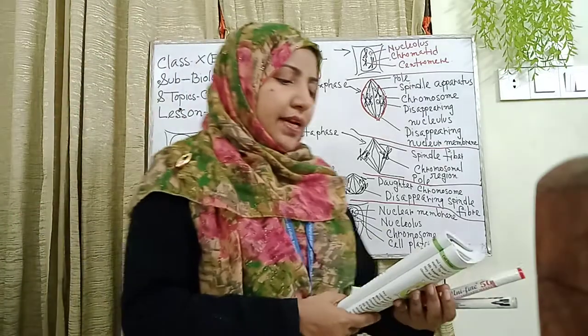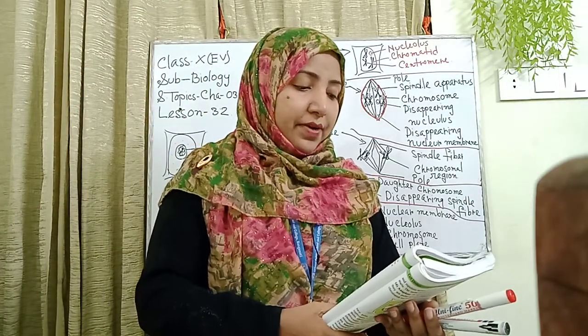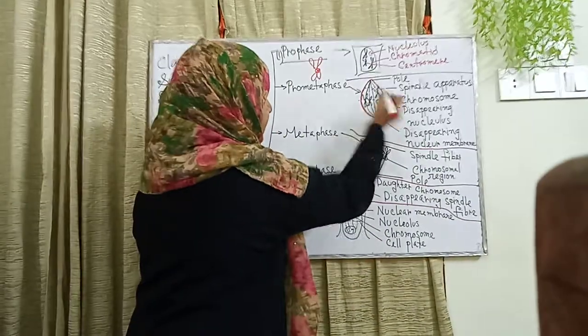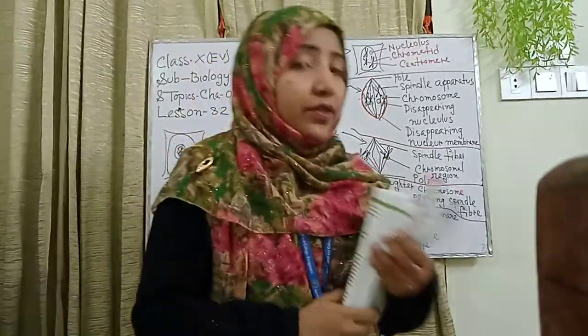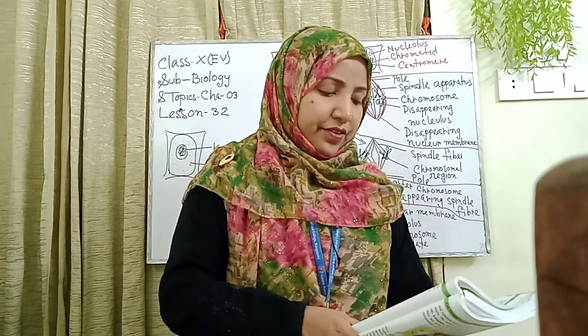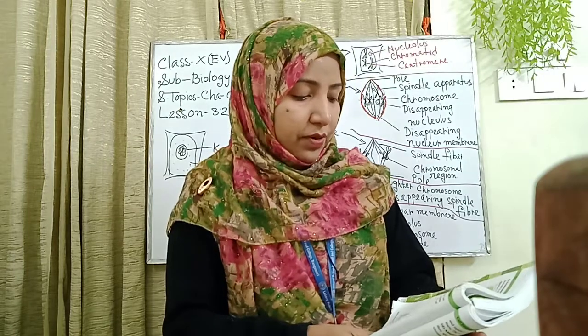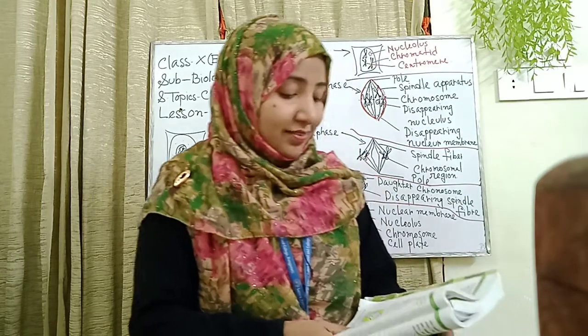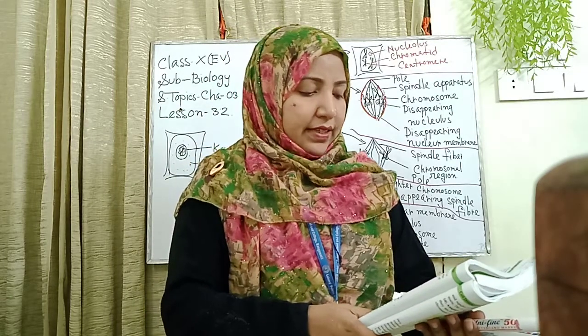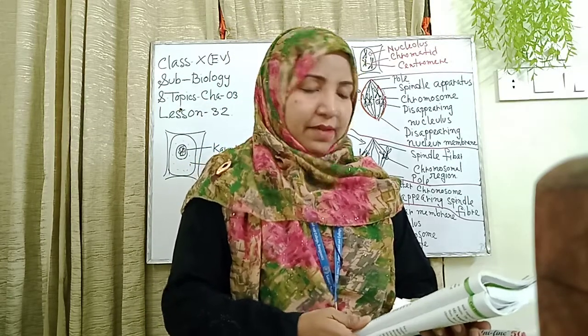The middle plane of the spindle apparatus is called the equator. Some fibers of the spindle apparatus are made of microtubules of the cytoskeleton and stretch from one pole to the other. These are called spindle fibers.